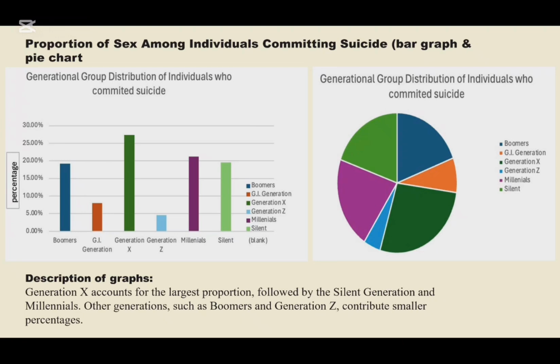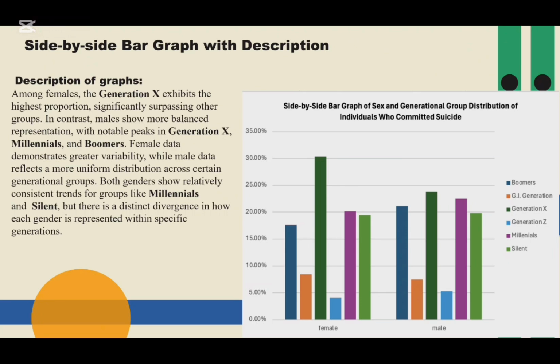Side-by-side bar graph. Among females, Generation X exhibits the highest proportion, significantly surpassing other groups. In contrast, males show balanced representation with notable peaks in Generation X, millennials, and boomers. Female data demonstrates greater variability, while male data reflects a more uniform distribution across certain generational groups. Both genders show relatively consistent trends for groups like millennials and silent, but there is a distinct divergence in how each gender is represented within specific generations.